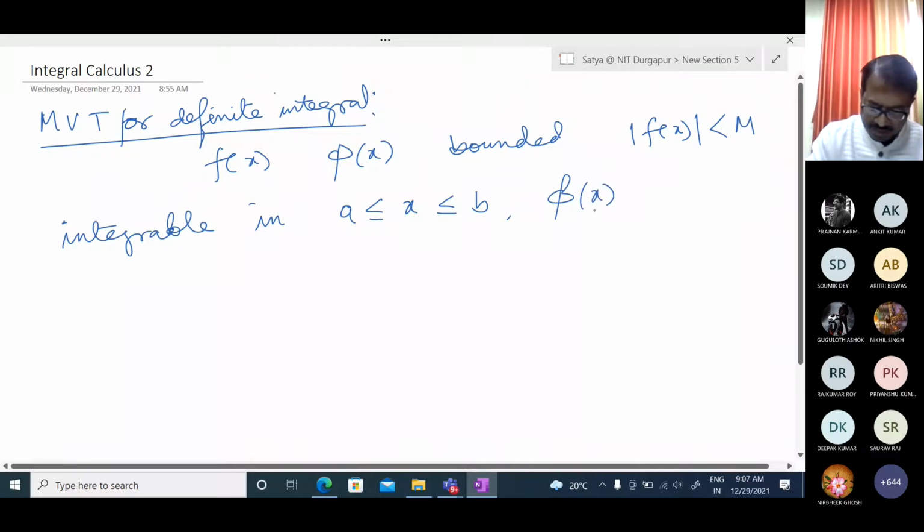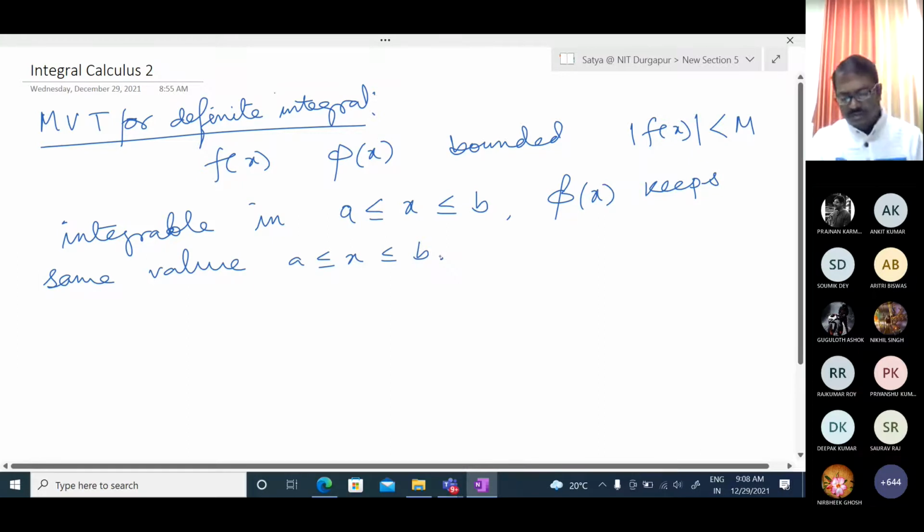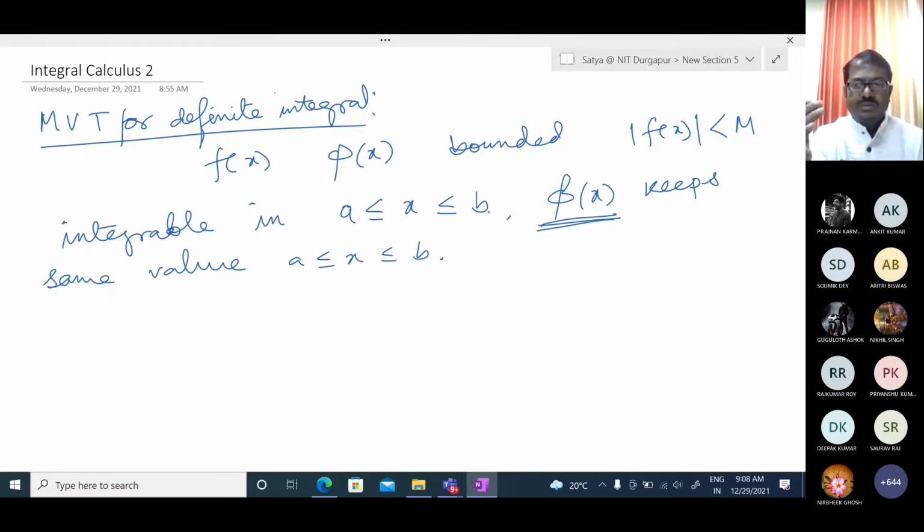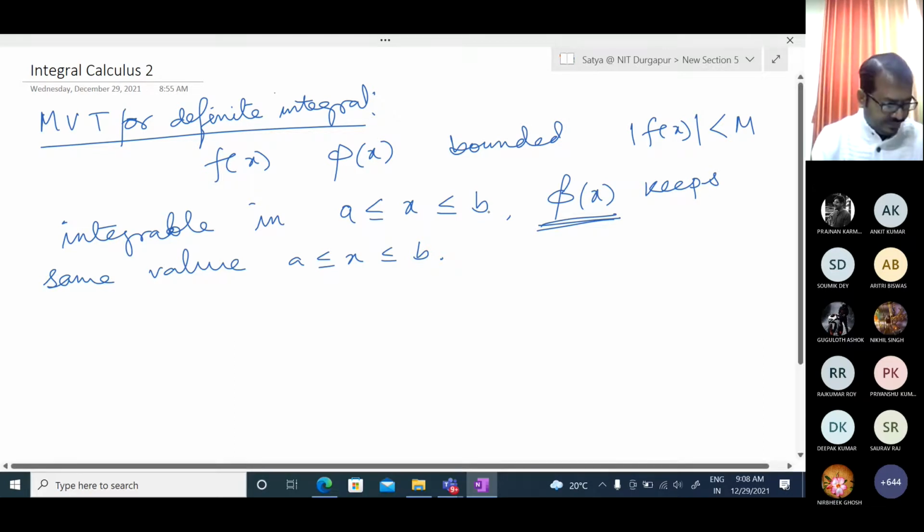Another condition we are taking: phi of x keeps the same sign in the interval a less than or equal to x less than or equal to b. This means that if you put any values of x lying between a and b, phi of x is either always negative or always positive. So it gives the same sign. Then we can conclude the integration over a to b.